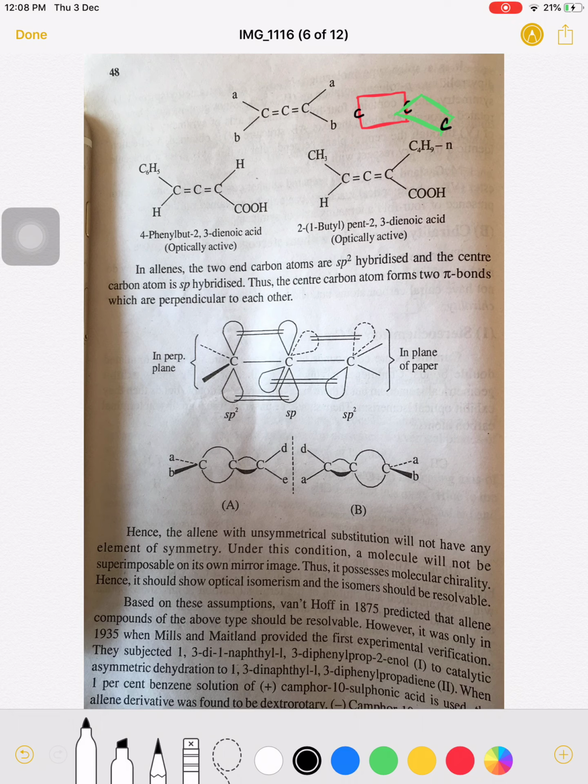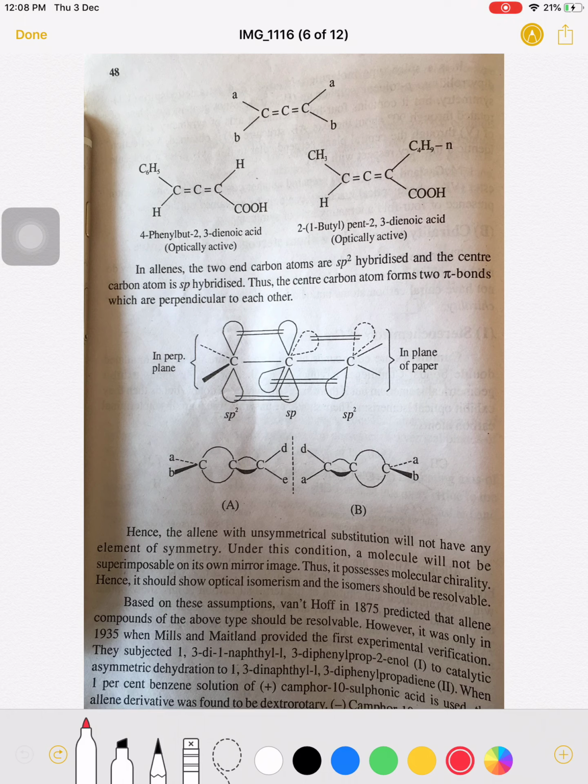So these two double bonds are perpendicular to each other. Suppose this double bond is parallel to the paper, and this other double bond is perpendicular to it. So this is the arrangement of these double bonds in the molecule.